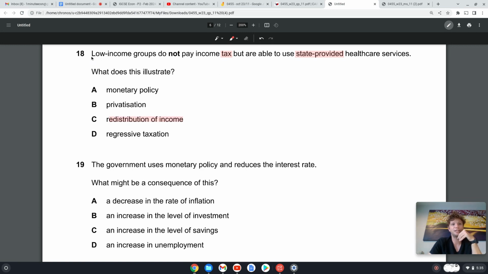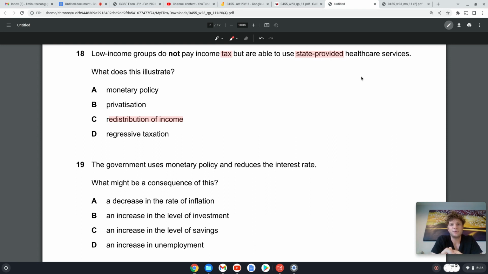So these low income groups, people who don't earn much money, they don't have to pay tax, right? And they can also get free healthcare. So what we're doing here is we're taking money from people who have a lot, and we're using that money to provide healthcare to people who don't have much income. So we're trying to make the living standards in our economy a bit more equal.